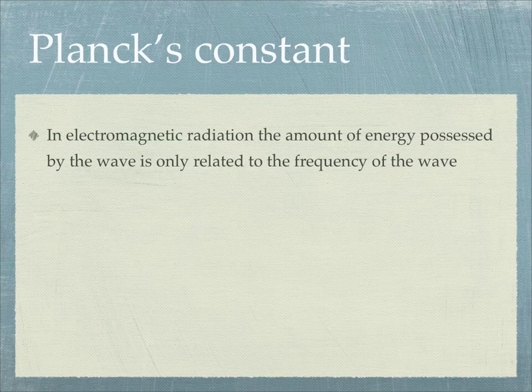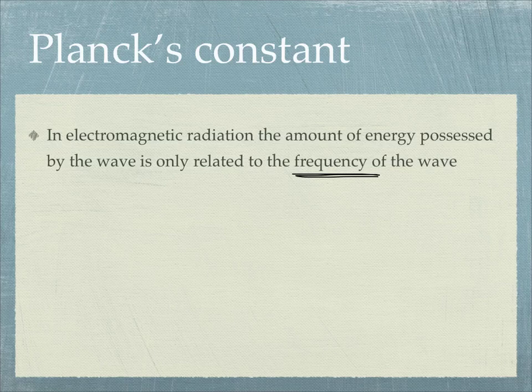Alright, I want to talk a little bit now about what's called Planck's constant. Anytime we're talking about electromagnetic radiation, since the speed is always the same, the amount of energy that this wave possesses is due only to the frequency. The higher the frequency, the more energy it has.